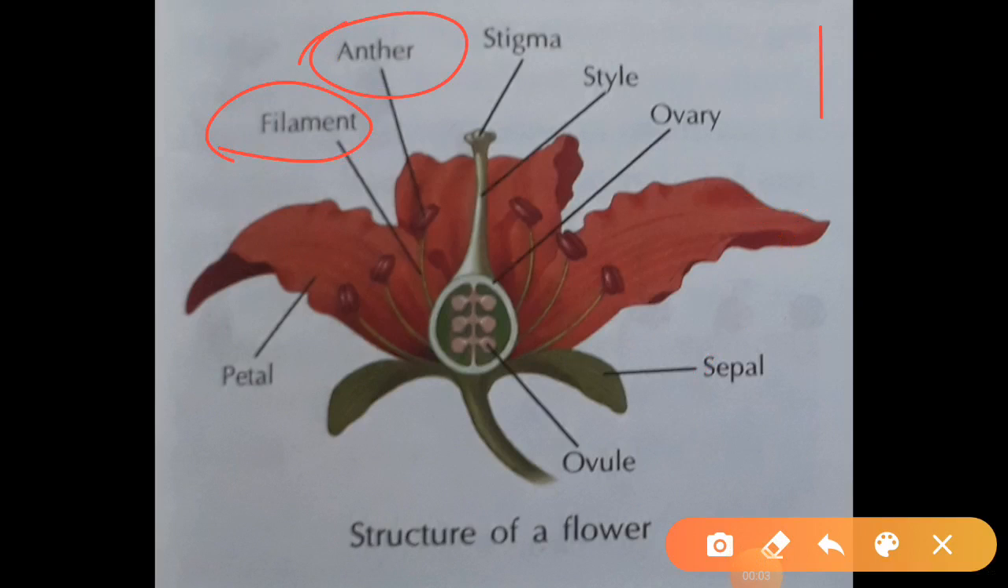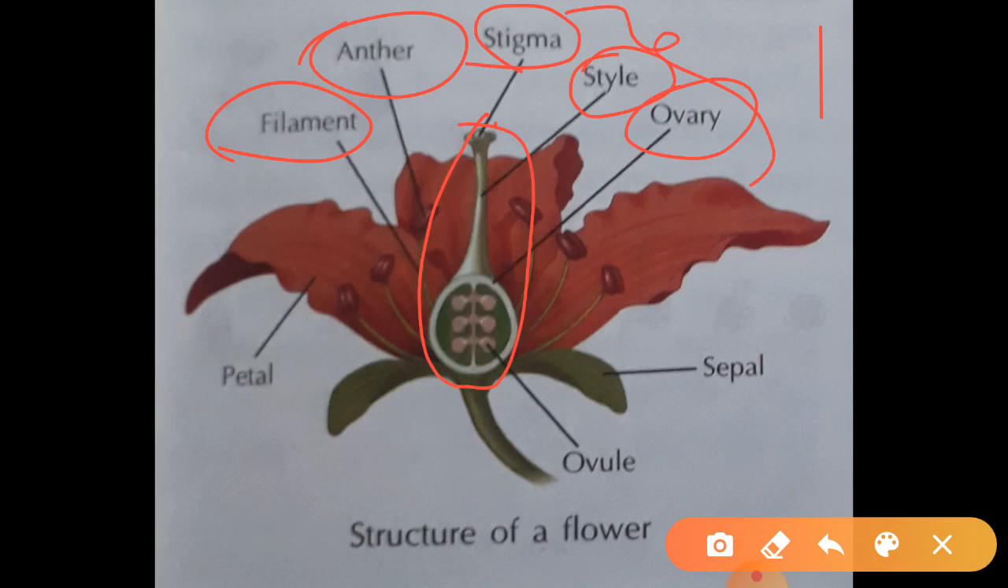Now next is the female part, carpel. You can see here this structure, and it is made up of stigma, style and ovary. All these three structures together make carpel. Carpel is the female part of the flower. It lies in the center.